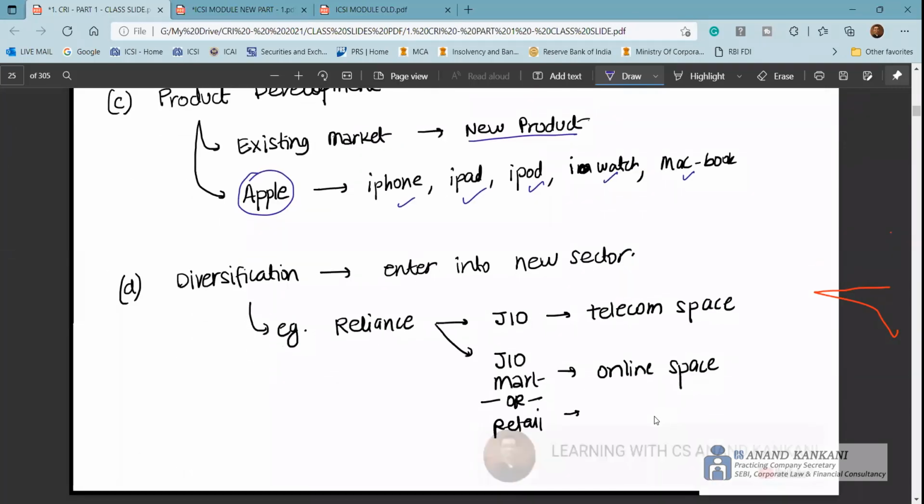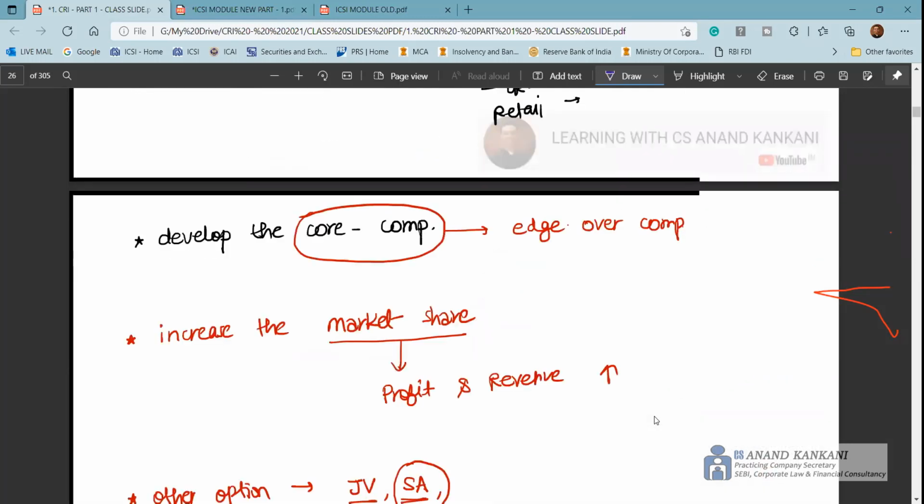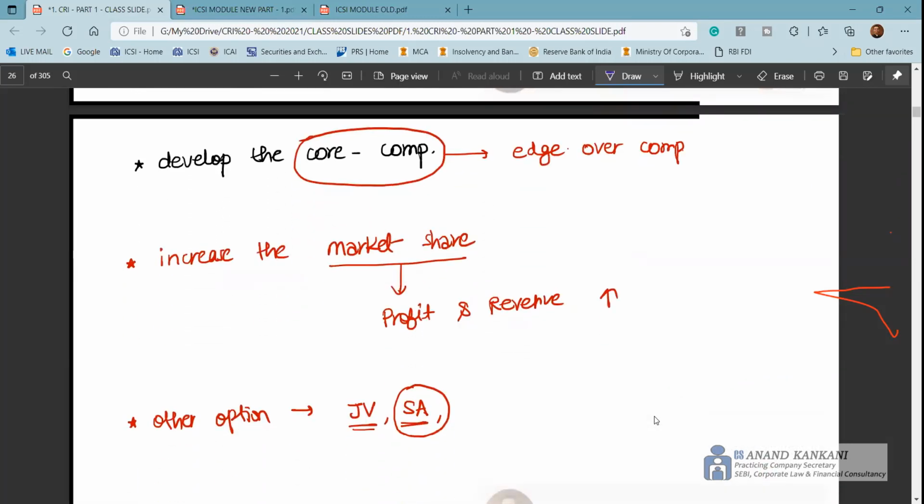And diversification is when you enter an altogether new sector, like Reliance is doing. They're entering the telecom space, retail, fashion. So multiple areas where Reliance is venturing into diversification. Then we discussed the development of core competency. Core competency means getting an edge over your competitors, so as to increase the market share.